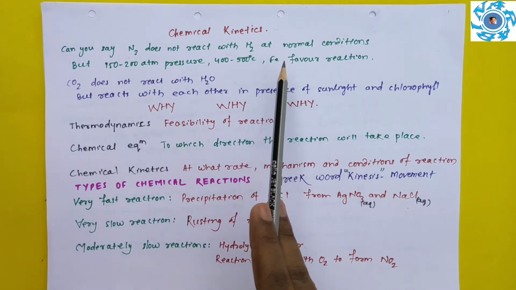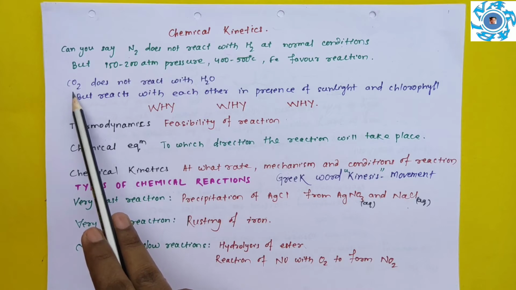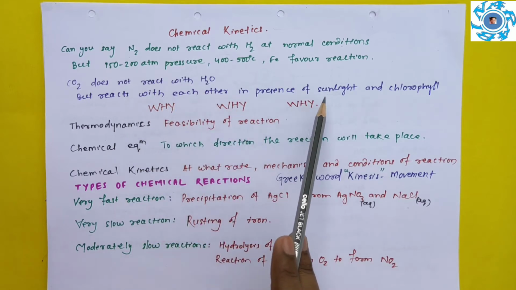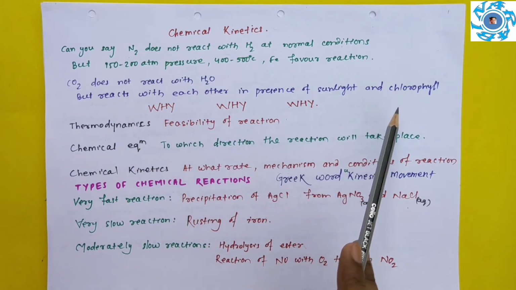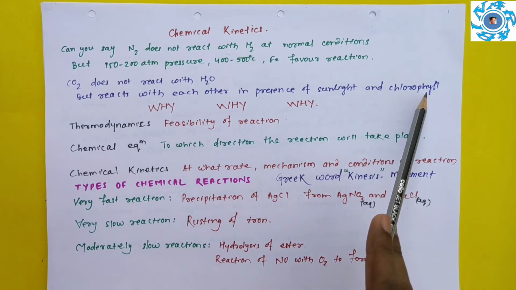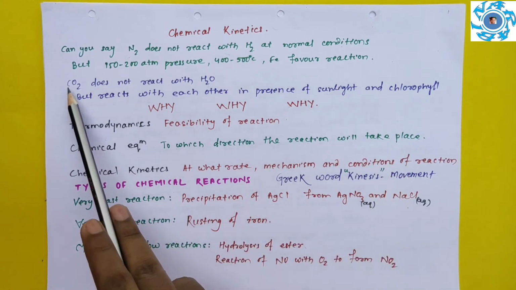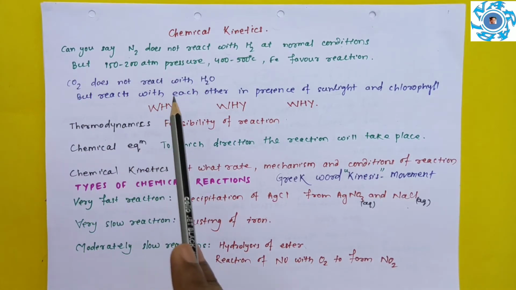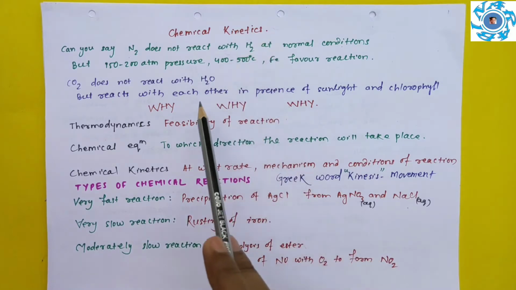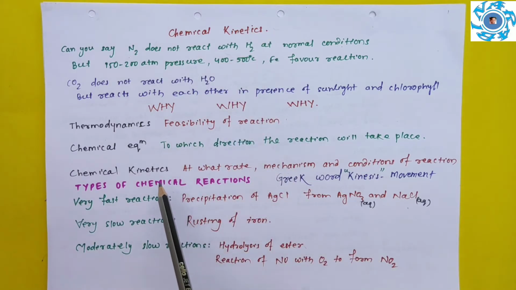Why? Carbon dioxide in the atmosphere does not react with water vapor, but in the presence of sunlight and chlorophyll, green plants prepare their own food, that is carbohydrate type of foods, from carbon dioxide and water. Why? The answer to all these questions can be explained by chemical kinetics.